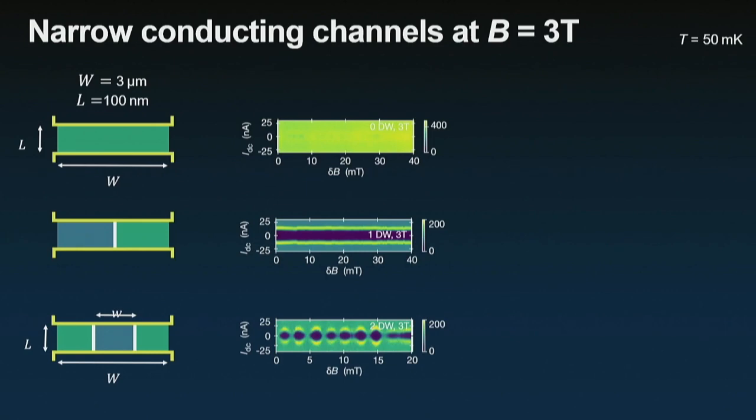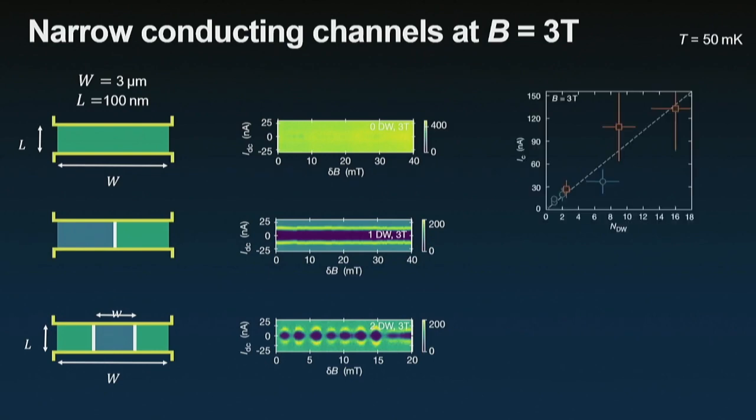Two things. The first is the critical current that we observe. The amplitude of these oscillations is twice the critical current for 1 domain wall. And then there's a correlation. If we add more domain walls, we have this linear dependence of the critical current with the number of domain walls. The beating pattern can be related to the size of the device. It corresponds exactly to the separation of 2 domain walls. And we have this almost perfect SQUID-like pattern with no critical current in the middle, which suggests that 2 domain walls carry the exact same amount of supercurrent.